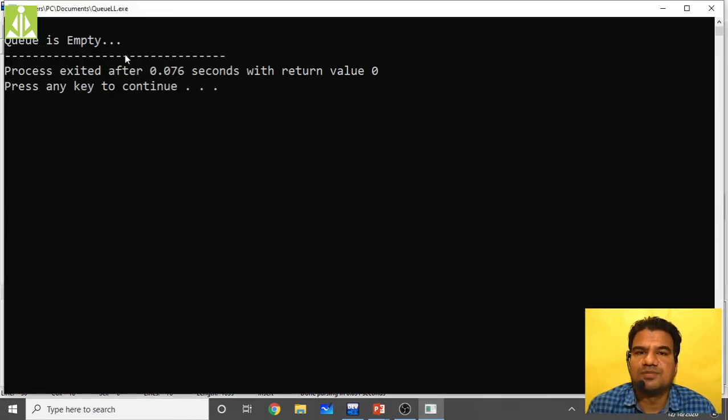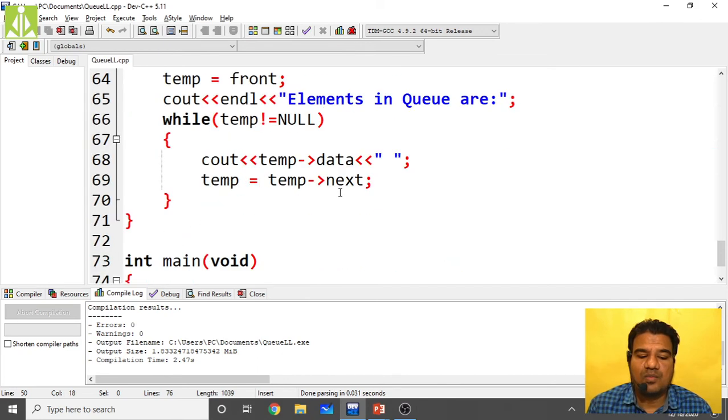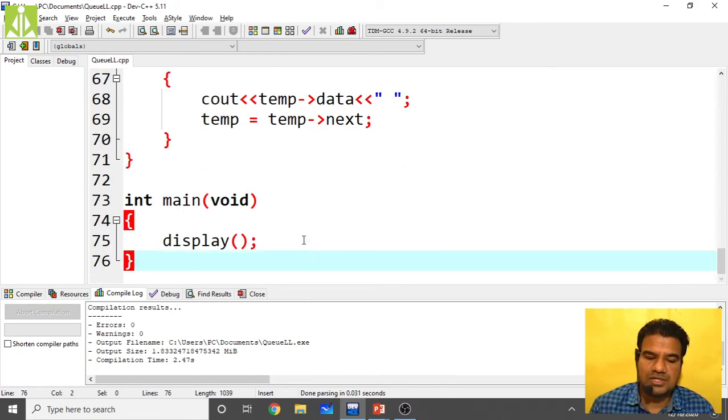See, queue is empty. We are getting this message because we have not done any insertion so far. So that is the reason why I'm getting this queue is empty statement. So now I will perform some insertion.